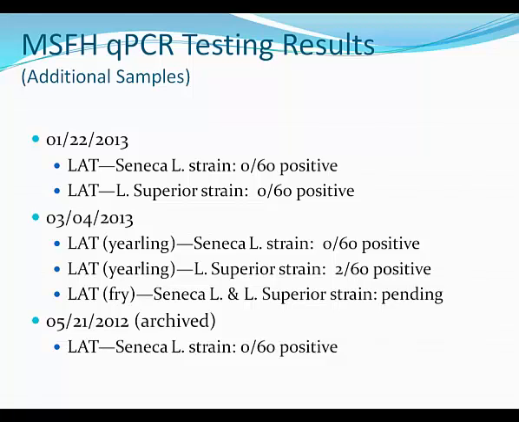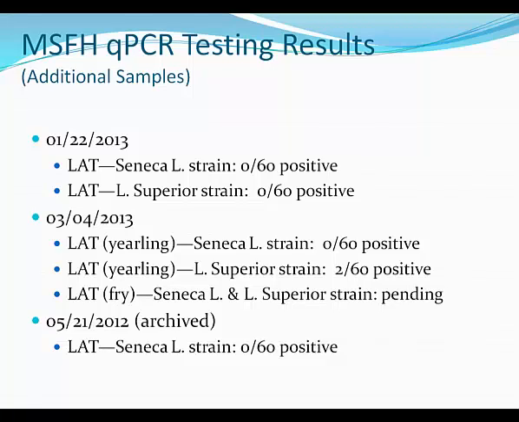Some follow-up sampling at Marquette has taken place. Additional samples of both strains, Lake Superior and Seneca Lake strains, 60 from each strain. There were no positives when they were sampled in late January. In early March, lake trout yearlings were sampled. For the Seneca Lake strain there were no positives, but 2 positives of the Lake Superior strain were detected of the 60 fish.